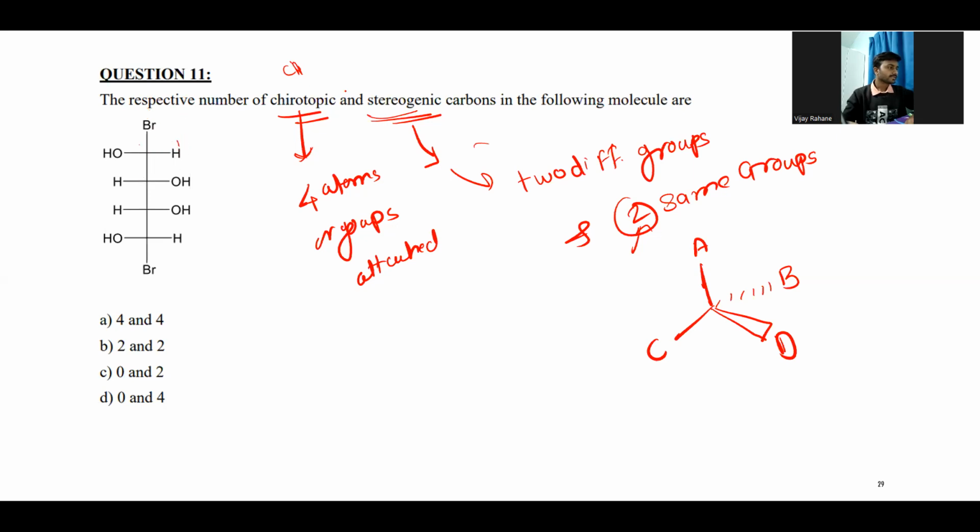The second one, in this carbon atom, you can see the OH is one different group. This side, this entire chain is one different group, hydrogen, and the second one, all the 4 groups are different, right? So this is also a chirotopic carbon atom. So C2 is also a chirotopic carbon atom.